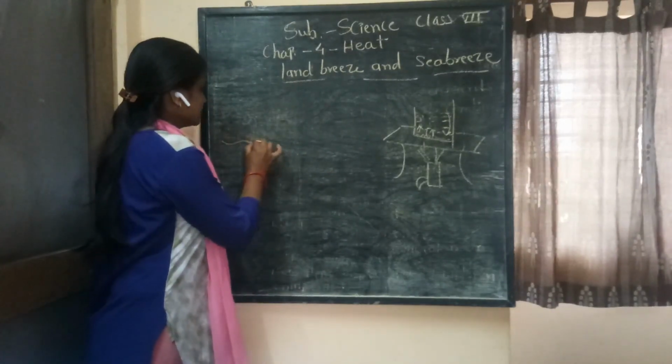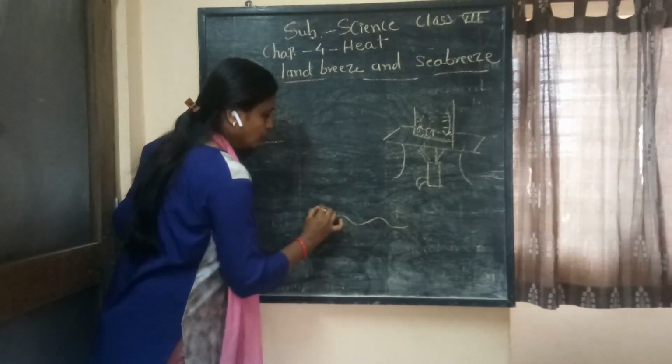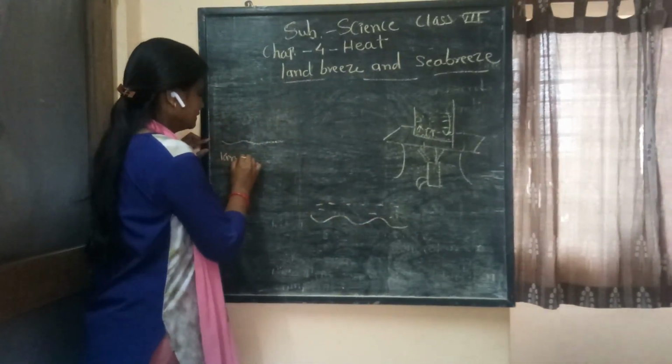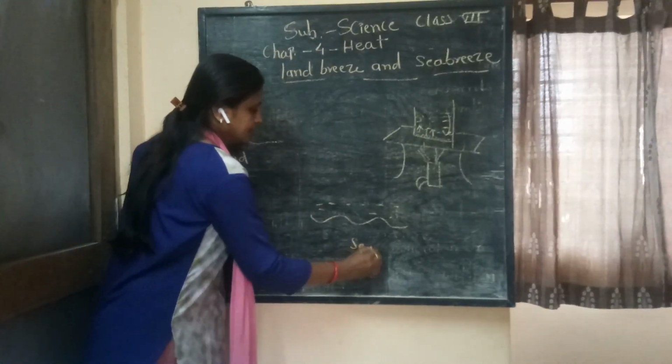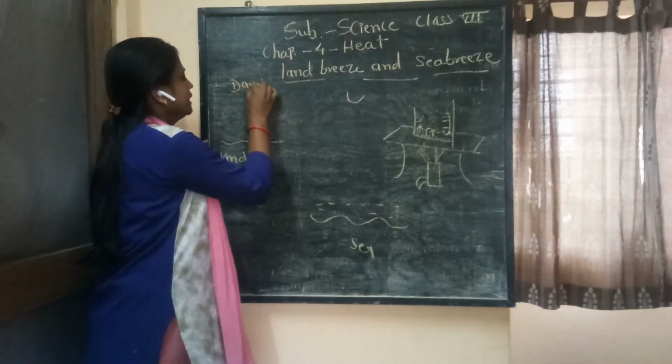For example, suppose this is the land and this is the sea. First of all, I am showing you what happens during the daytime.